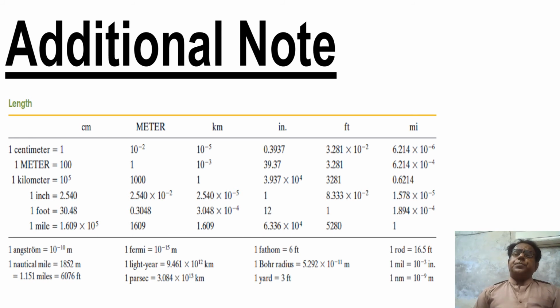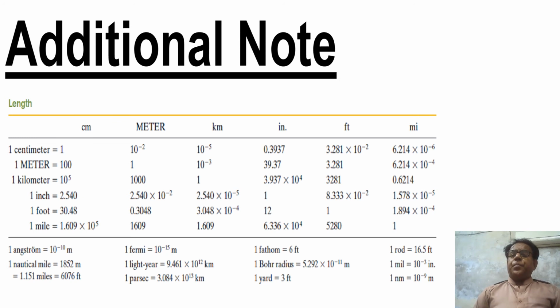Additional note. The first table being reproduced is regarding length, in which in the first column 1 inch is equal to 2.54 centimeter, which is equal to, in the second column, 2.54 into 10 raised to the power minus 2 meter. These two conversions have been used in this module.